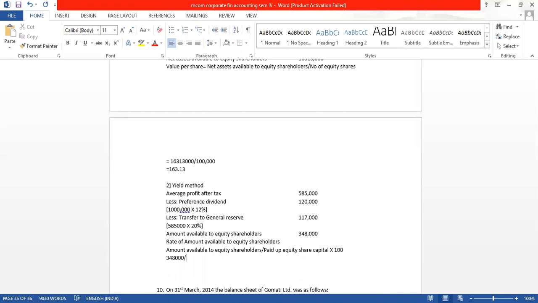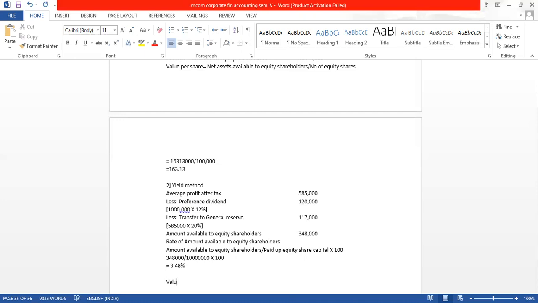We find it by dividing and multiplying into 100. We have found out the return percentage. How much is the return percent? It is 3.48%.